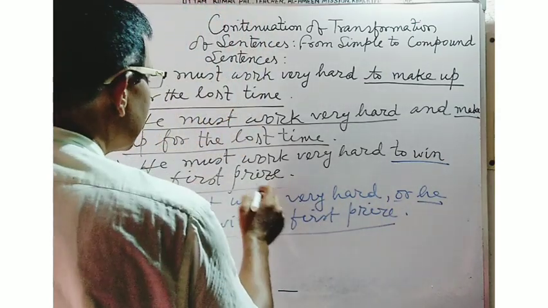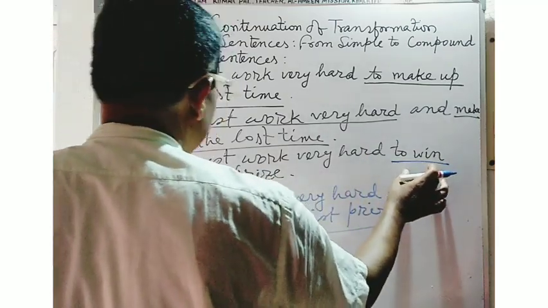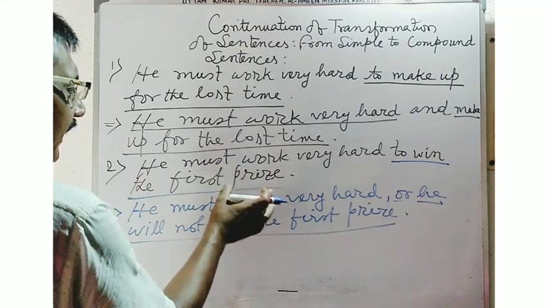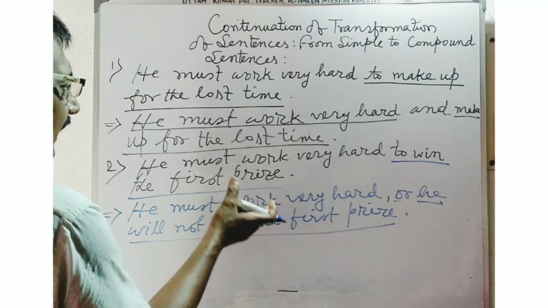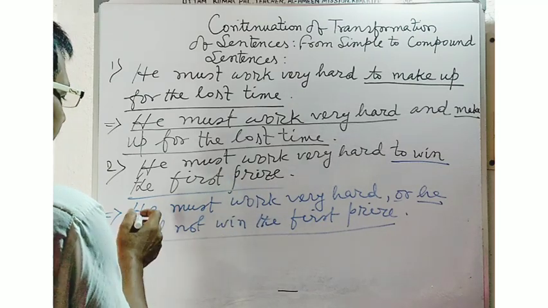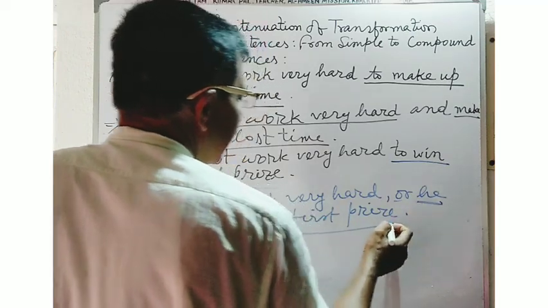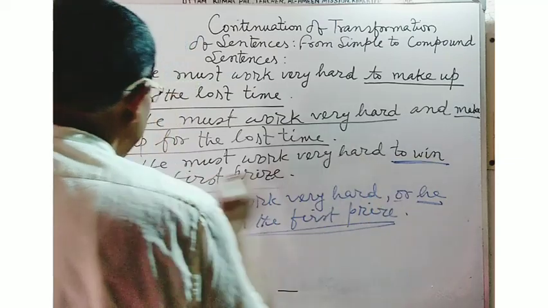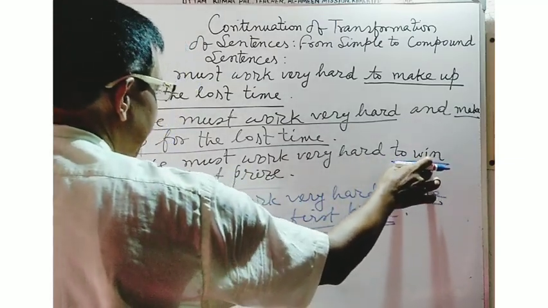He must work very hard to win the first prize. Here, this is the purpose of his hard work. At the time of converting the sentence into a compound sentence, you will have to make the sense by using the main clause to remove the infinitive phrase. Here, to win the first prize is used as the infinitive phrase.